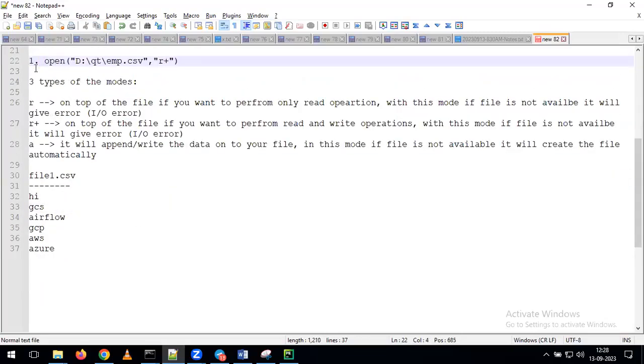If no questions, see here. We discussed open. Now, after opening the file, what's the next operation we need to perform?